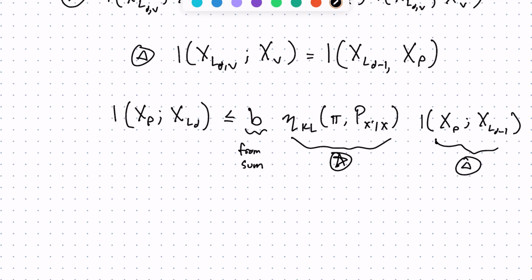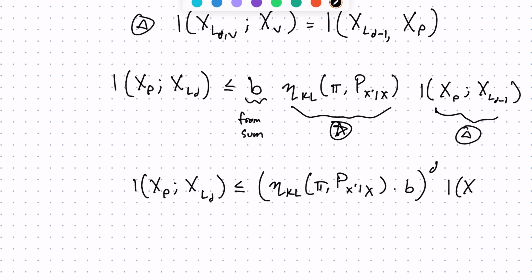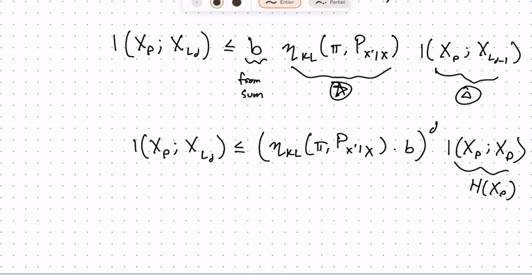So we have from the mutual information between the root and our layer D, the mutual information between the root and layer D minus 1. And if we apply that D times, we get the mutual information between the root and the root, which turns out to just be the entropy of the root. Okay, bang. This is great. This is what's going to finish our theorem.